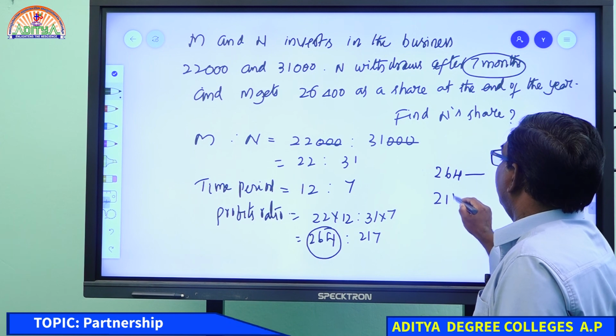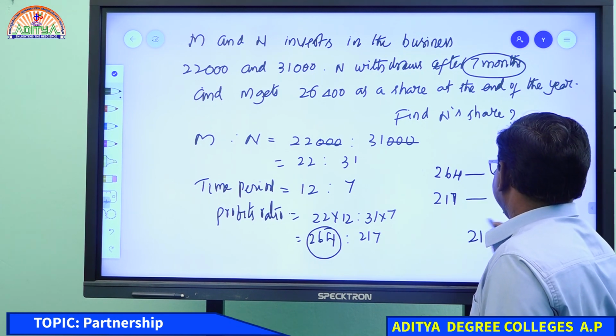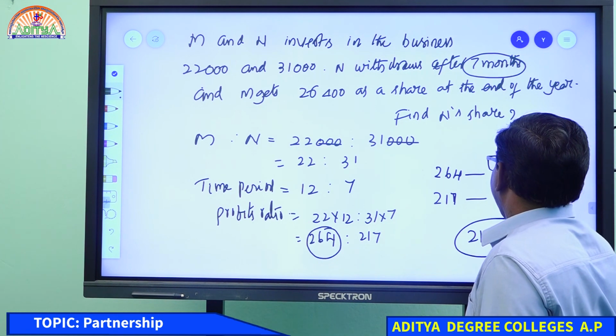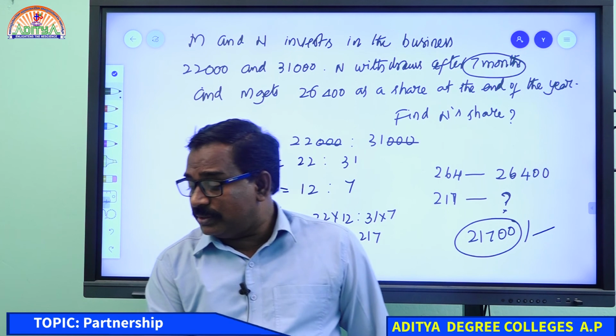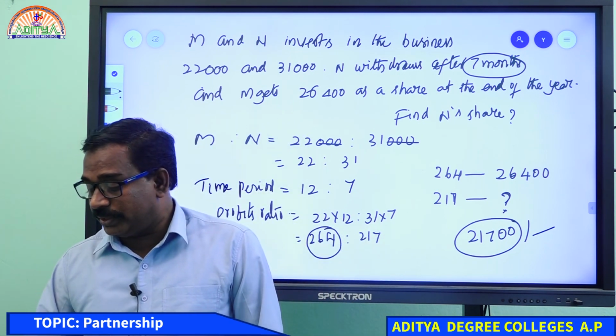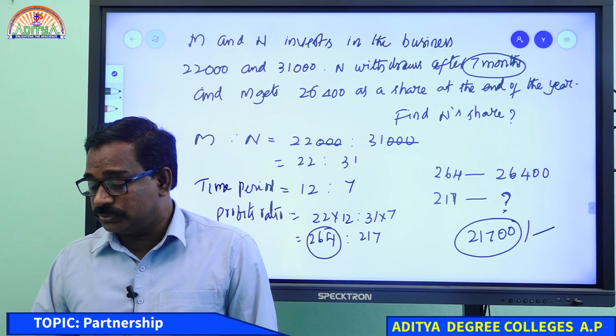So 217 parts, how much? 21,700. Is it clear for everyone? The model what we are doing, right? Very good. Many of you responded right, very good.